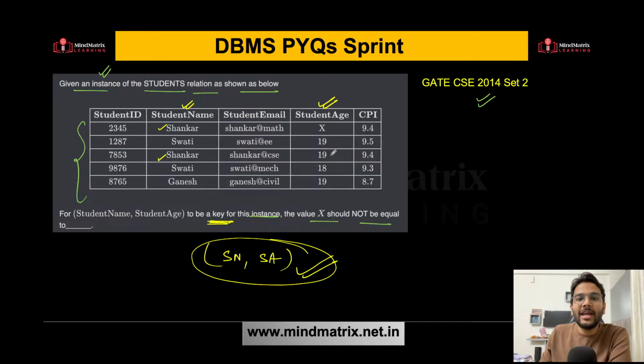Definitely X cannot be equal to 19, because if X is equal to 19, this key will not be able to identify the tuple uniquely. That is the reason X cannot be equal to 19.